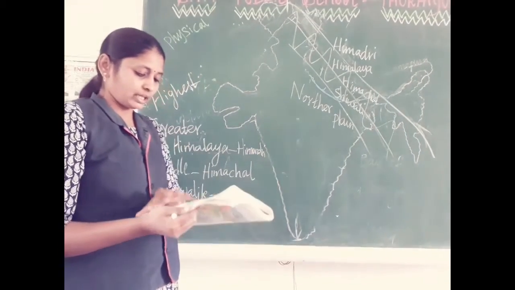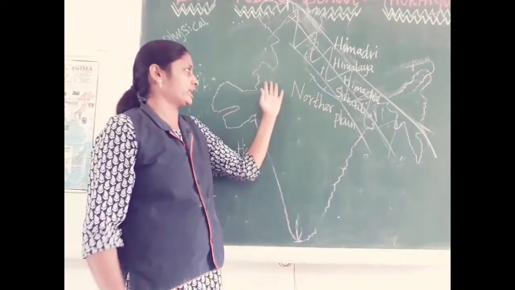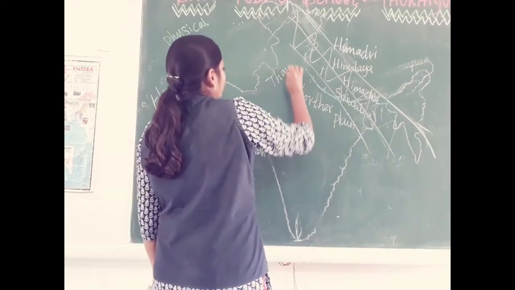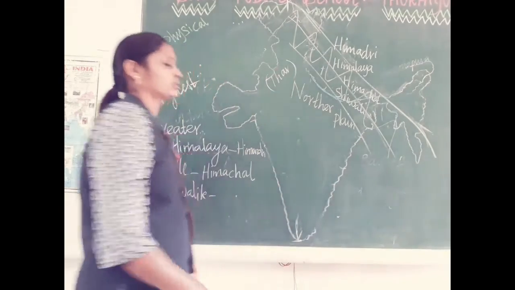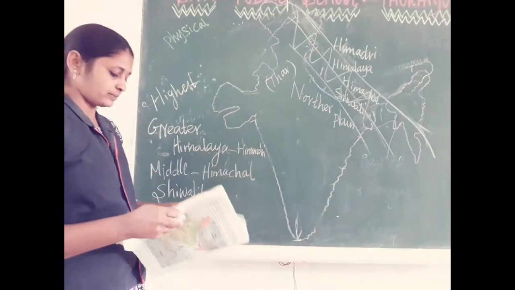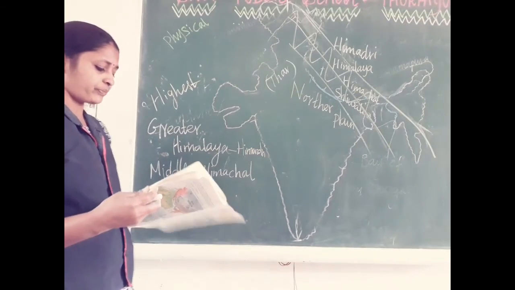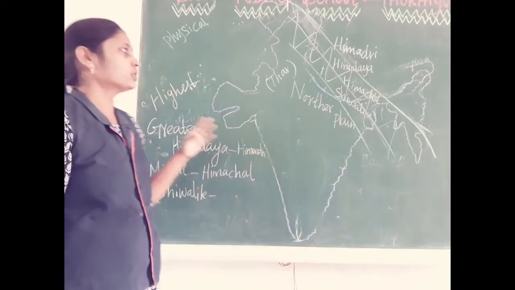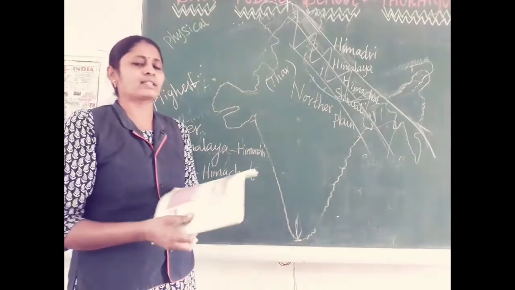The remaining part I explained before, about the Great Indian Desert. The Thar Desert is also called the Great Indian Desert. All the rivers we explained clearly before. You are supposed to read a very small lesson only.